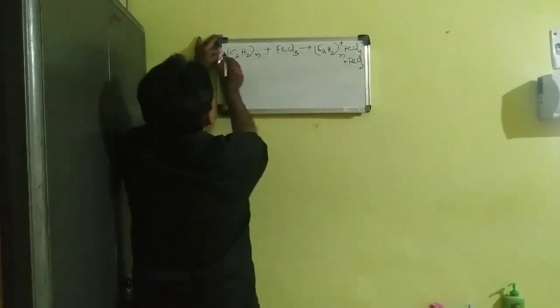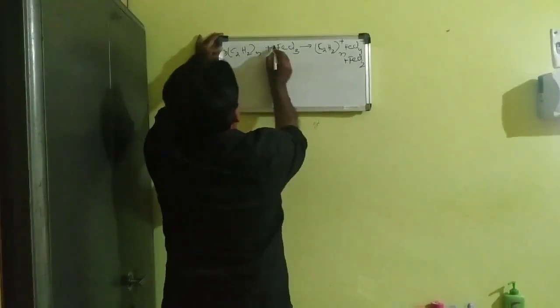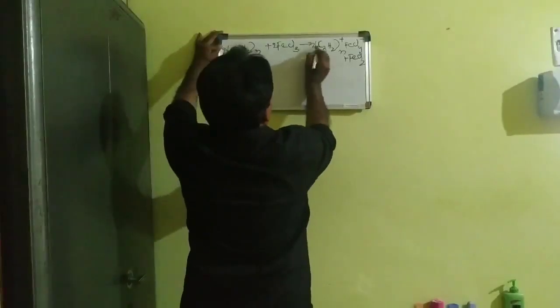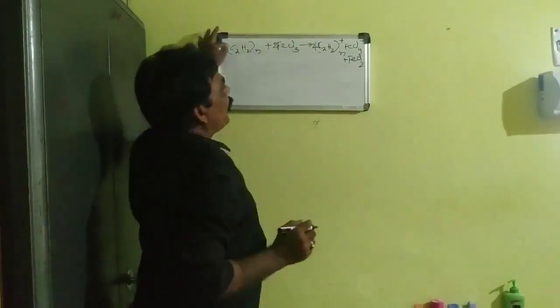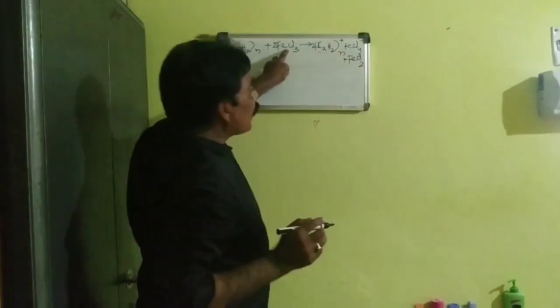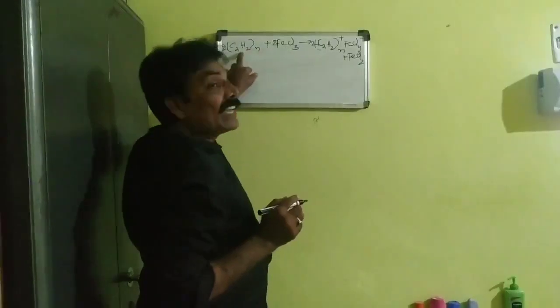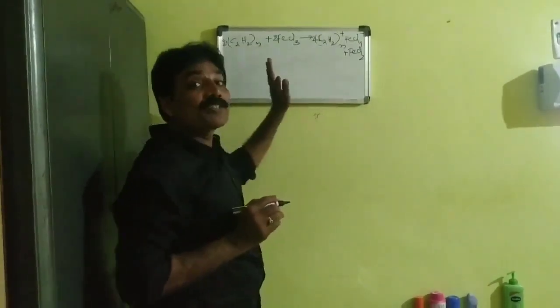This is the balanced equation, with coefficients 2, 2 and 2. Ferric chloride is a Lewis acid. That Lewis acid reacts with polyacetylene to form the conductivity.